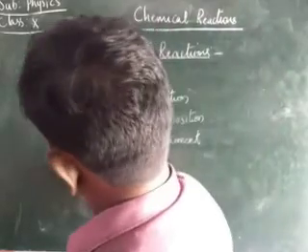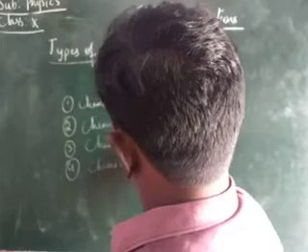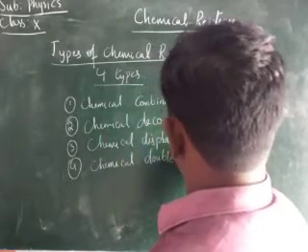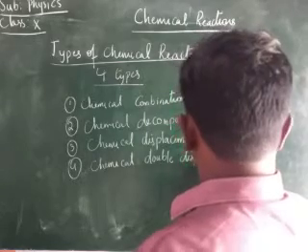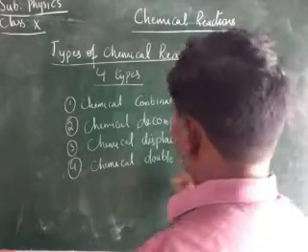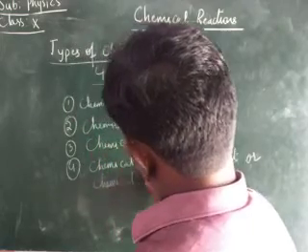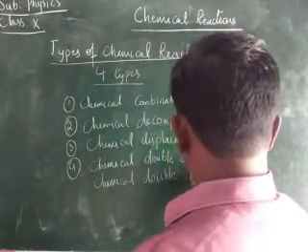The fourth one, chemical double displacement, or chemical double decomposition. It is also called a chemical double decomposition.